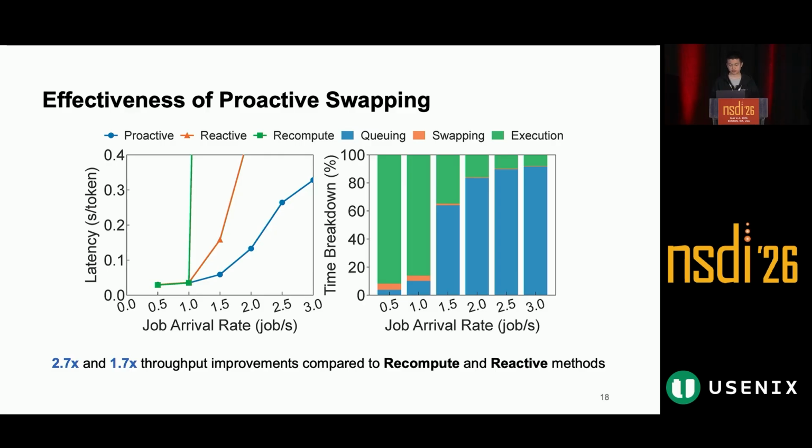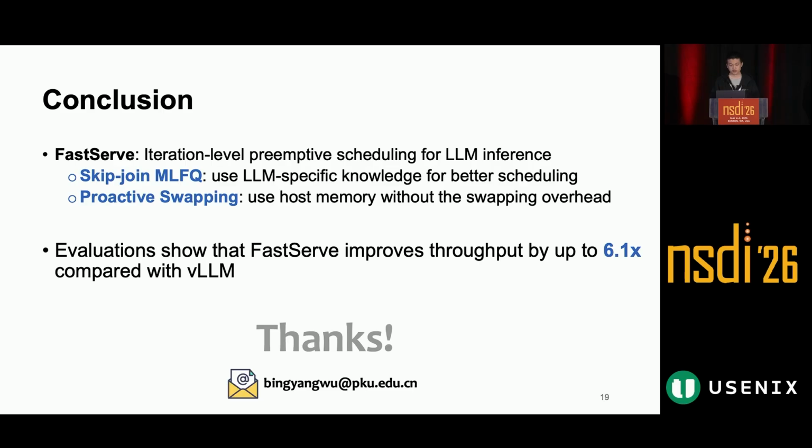Proactive swapping performs better because it anticipates future scheduling decisions. It offloads and uploads KV cache in advance and overlaps data transfer with computation. This gives 2.7 times throughput improvement over recompute and 1.7 times over reactive swapping. The latency breakdown also shows that the visible swapping time is small because most of the transfer overhead is hidden by overlap.